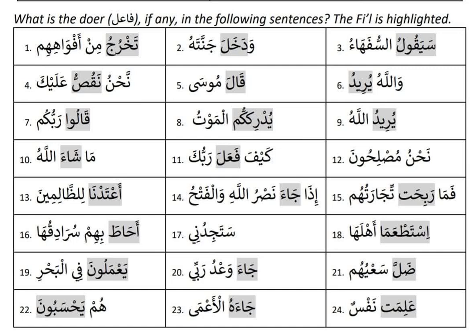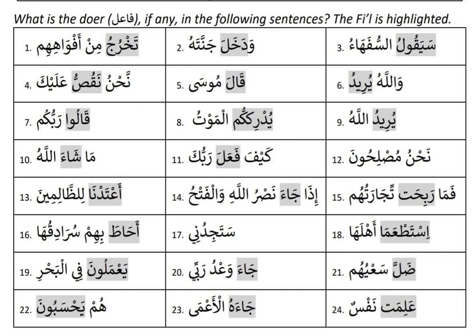Number five is kala Musa. This is huwa kala. So there's a possibility the outside doer is there. So Musa, you need a rafa now. Musa can be rafa, Musa can be nasub, Musa can be jar. But here we will assume it is rafa because it is huwa version and Musa is there. So we assume Musa is the person who did the act.